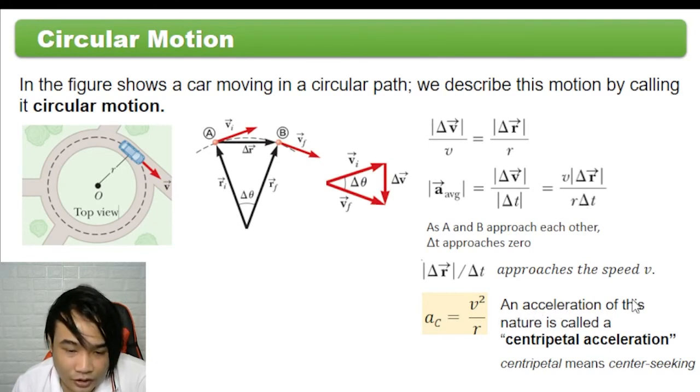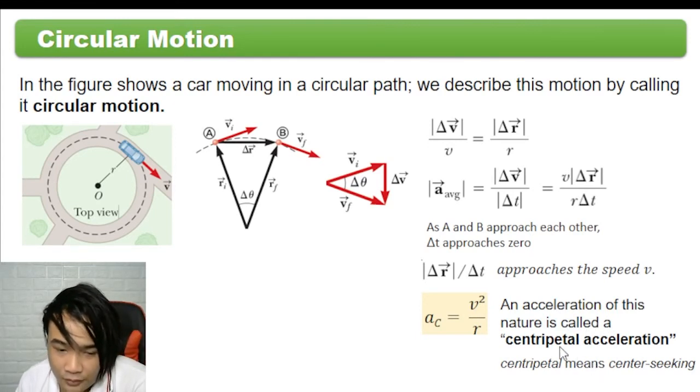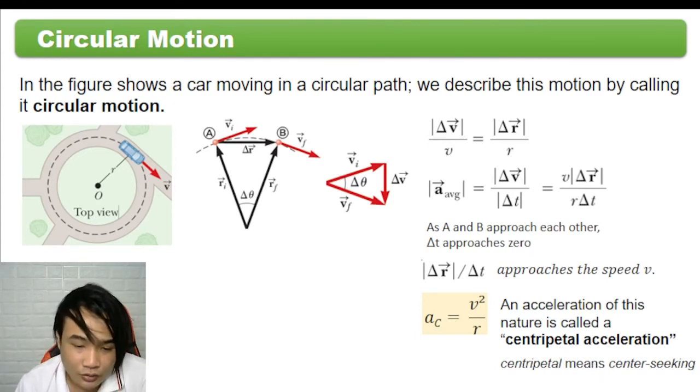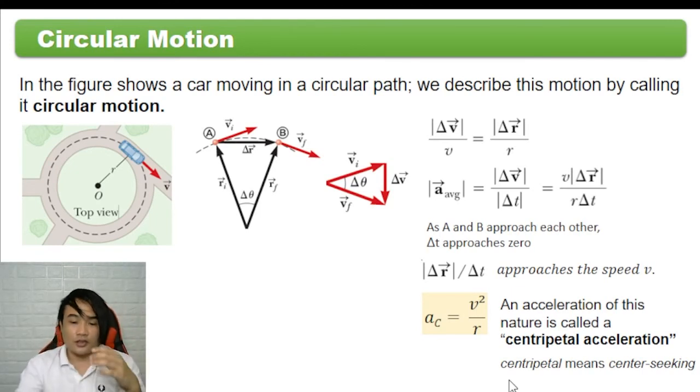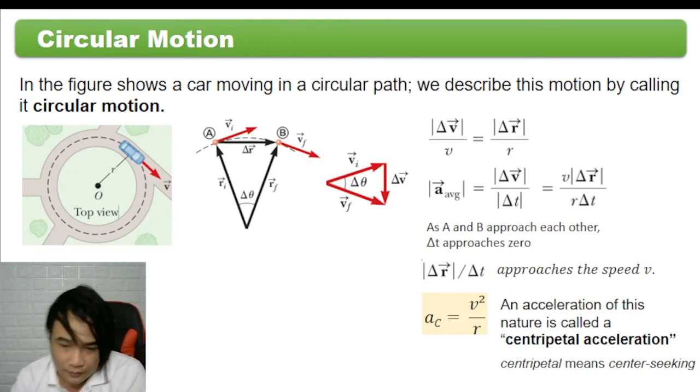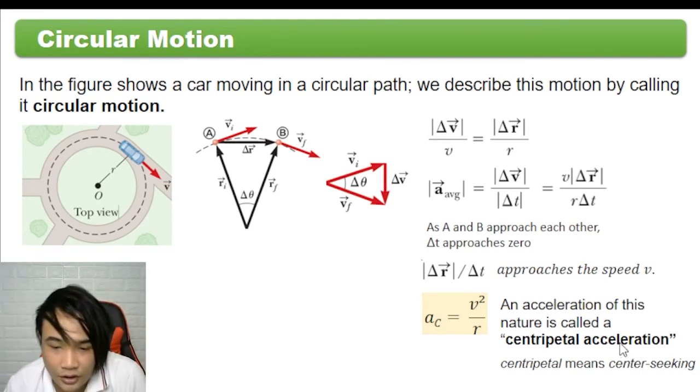So an acceleration of this nature is called centripetal acceleration. Which means centripetal is center seeking. So yun yung tungkol sa circular motion.